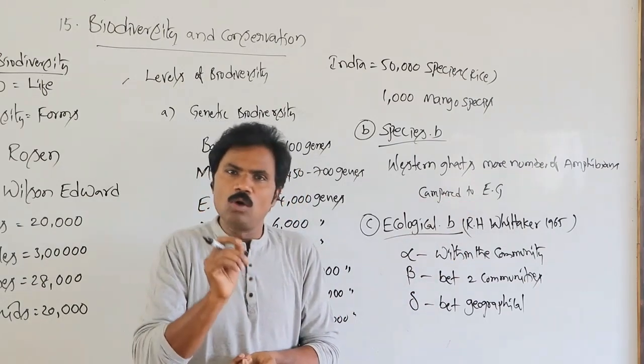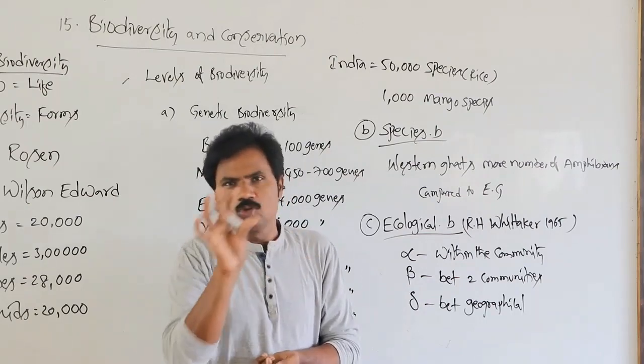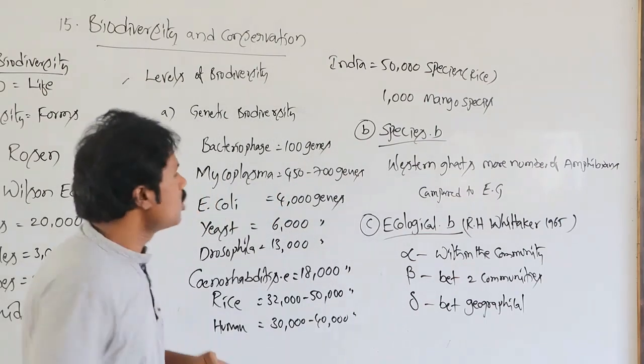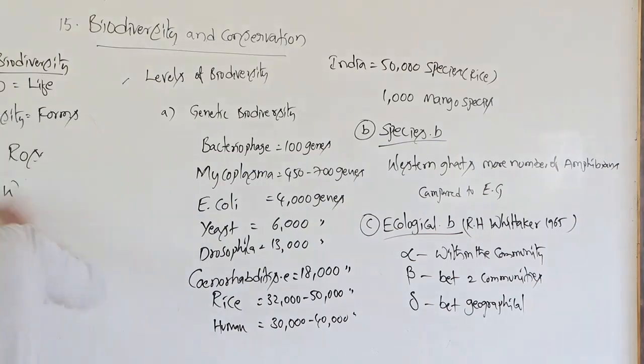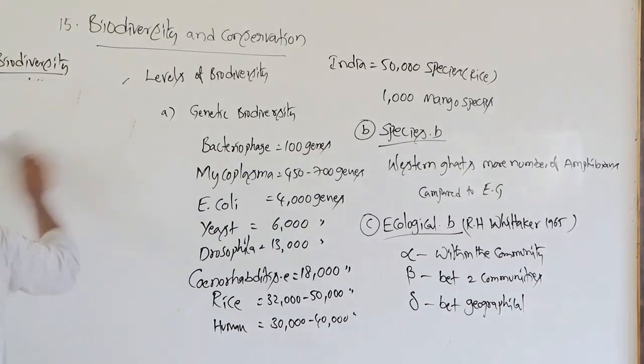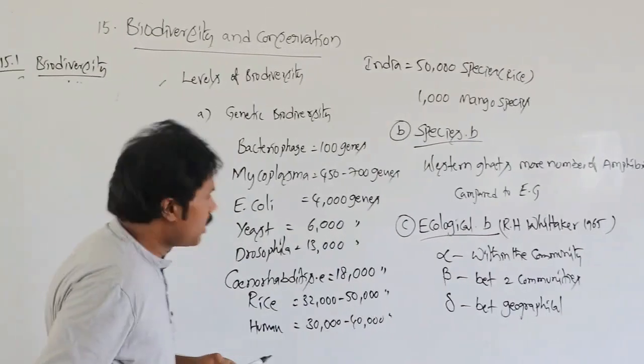Now say, how many species are present throughout the global diversity, the number of species present in our globe? So, the number of species.